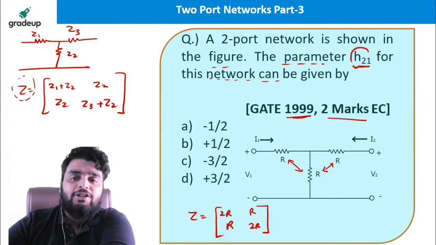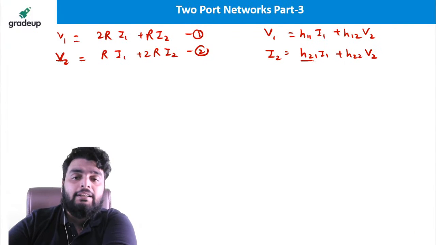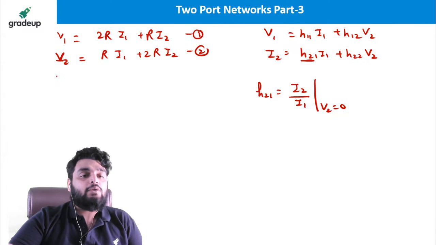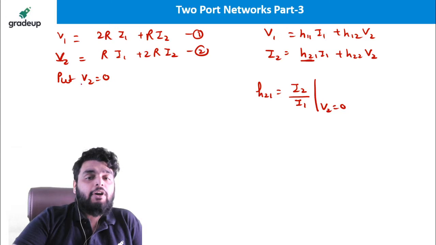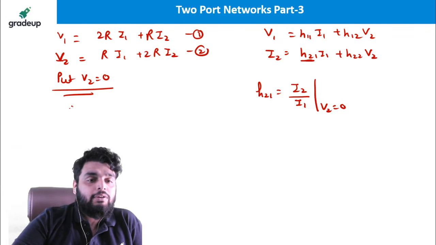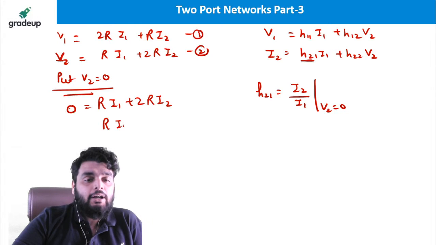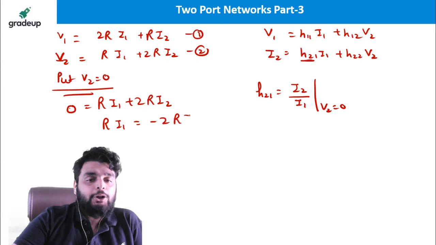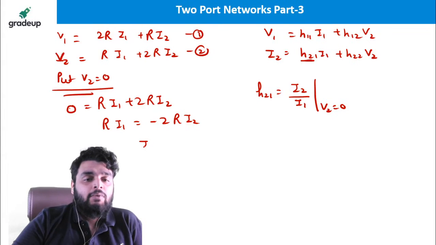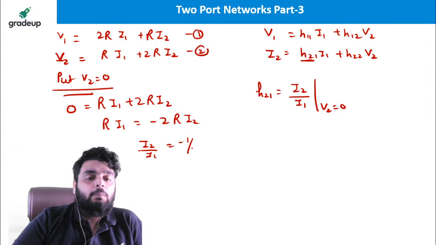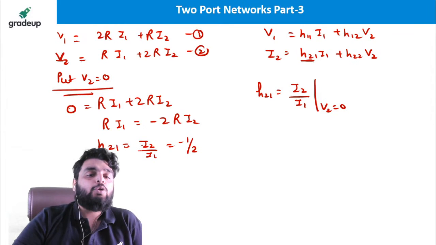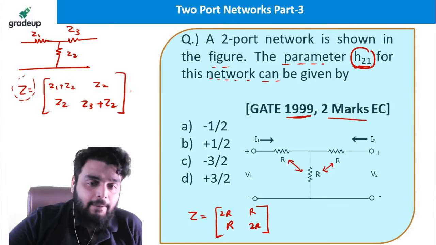What do I need to find out? H21. Now see, what is H21? H21 is the ratio of I2 by I1 when V2 is equal to 0. So just put V2 equal to 0 here. When you put V2 equal to 0 in this equation, you will get 0 equal to R I1 plus 2R I2, and from here R I1 is equal to minus 2R I2. What I need to find out is I2 divided by I1, which is equal to minus 1 by 2. This will be H21. So simply the answer is option A.